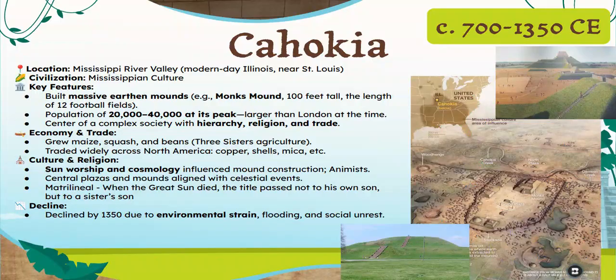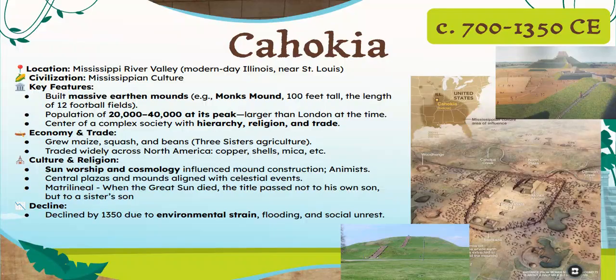The Cahokia leaders built enormous earthen mounds, one being the famous Monks Mound, which served as a religious and political center. The society developed a clear social hierarchy and an extensive trade network that linked communities across North America. Remember, these are common themes we keep seeing throughout the topics: hierarchies and trade being important. The economy is the E of PIECES.